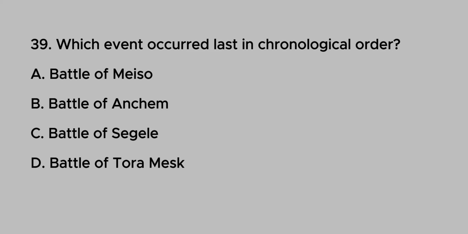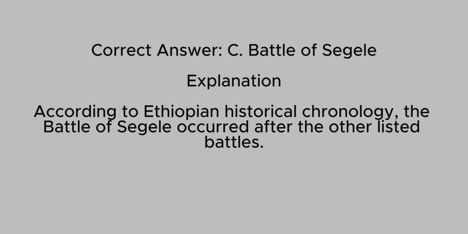achievements. 39. Which event occurred last in chronological order? A. Battle of Mekdela. B. Battle of Ankober. C. Battle of Segale. D. Battle of Tora Mesk. Correct answer: C. Battle of Segale. Explanation: According to Ethiopian historical chronology, the Battle of Segale occurred after the other listed battles.